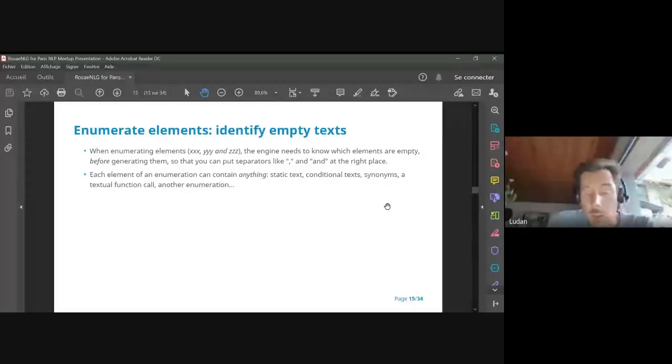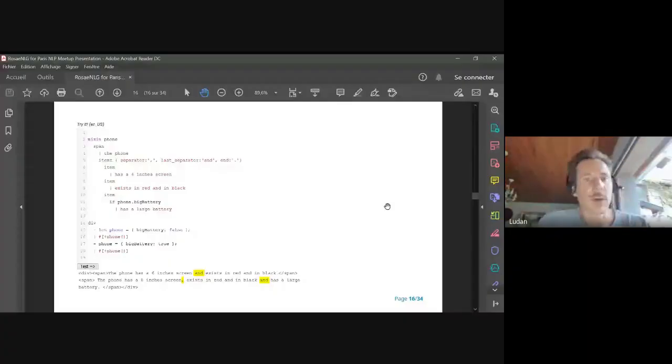In fact, each element of the enumeration can itself be dynamic. It can be static text or conditional text, but it can be another enumeration or whatever. I think it's better if we look at an example. So here I'm on slide 16 with a template example. How do you read that? You have a small